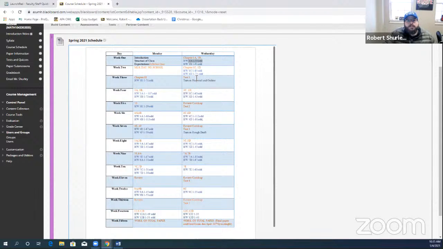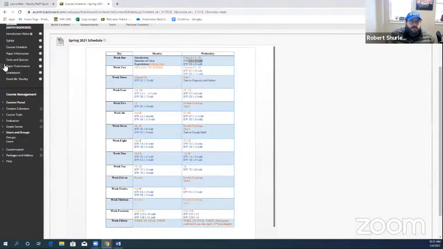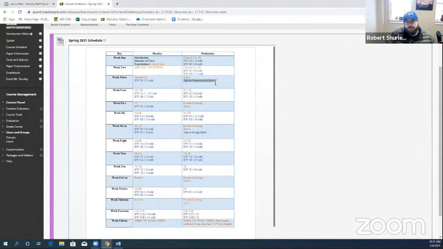Now, notice though, built into this semester are the proposal and outline, the rough draft, and your final paper, which is due on the very last day. So there's really, in a way, 3 papers due for this class, but they build on each other. The first one, I just want a paragraph. I'll go over it in a minute. The second one is the rough draft based on your outline or proposal. And then the last one, of course, is the final paper. So it's not 3 separate papers per se. It's 3 papers that build on each other.